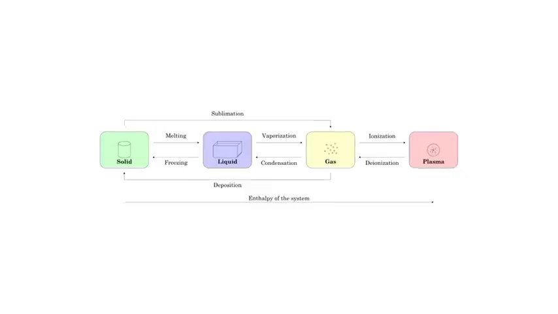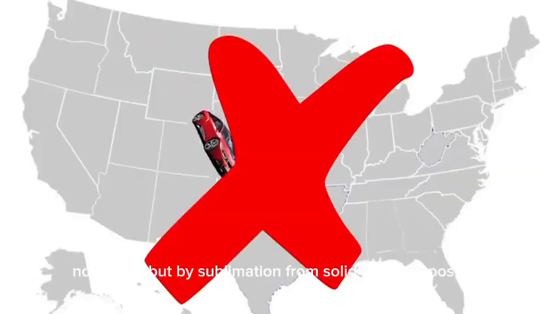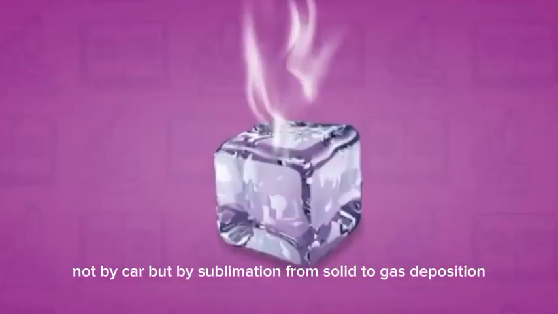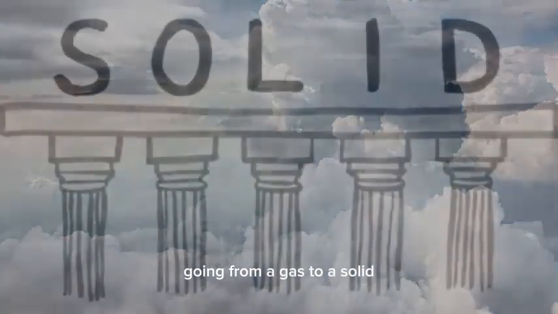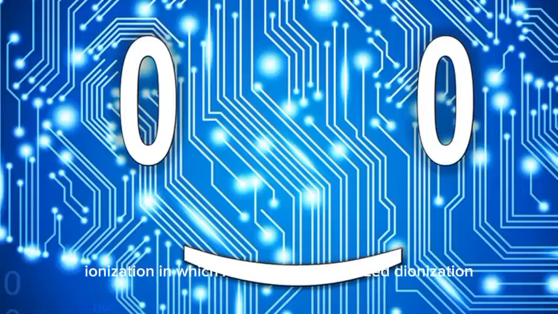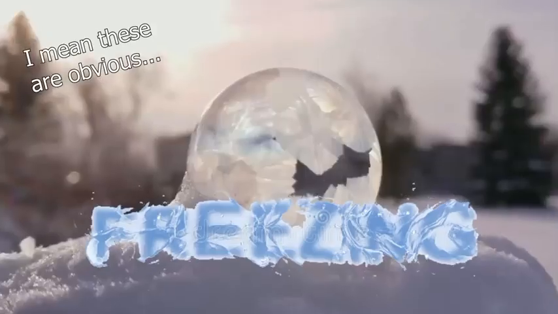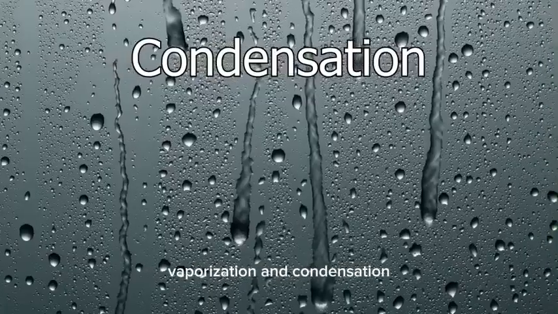That's how we describe going from one state to another. Not by car, but by sublimation, from solid to gas. Deposition. Going from a gas to a solid. Ionization, in which atoms, well, get ionized. Deionization. Freezing. Melting. Vaporization and condensation.